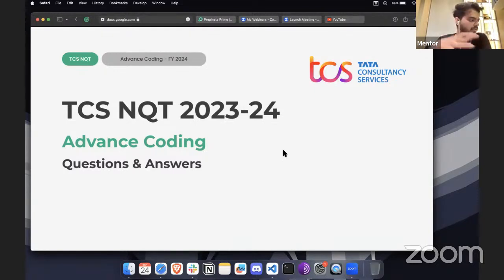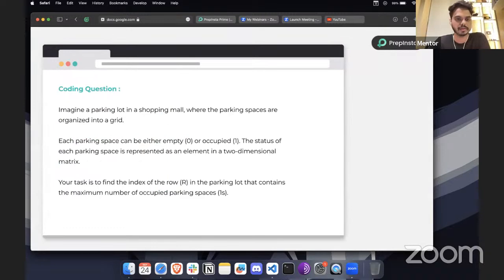Before starting the session, do let me know if I'm audible and my screen is also visible to you. Basically, I just want to give you an idea that we are going to solve some of the TCS coding questions here. We will wait a couple of minutes for others to join.